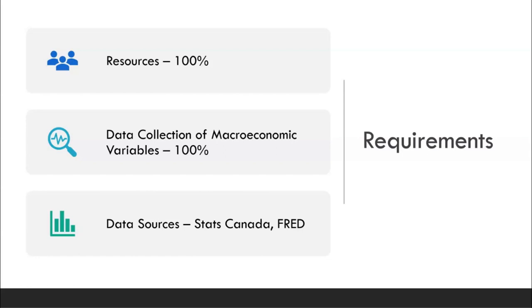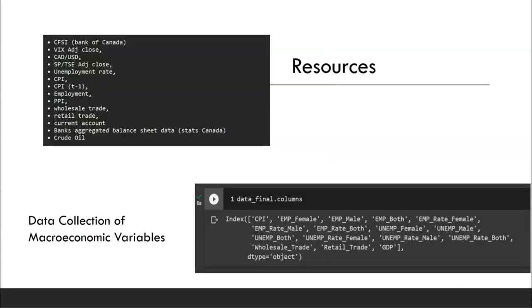First, coming to resources, as I already mentioned, the data collection part and whatever resources we should get from the client are 100%, and data collected of the listed macroeconomic variables is 100%. The sources we used are basically Stats Canada and FRED, the two main sources where we got every piece of data and their APIs as well. These are a few variables listed by the client. Of these, we mainly chose unemployment, CPI, employment, wholesale trade, and retail trade.